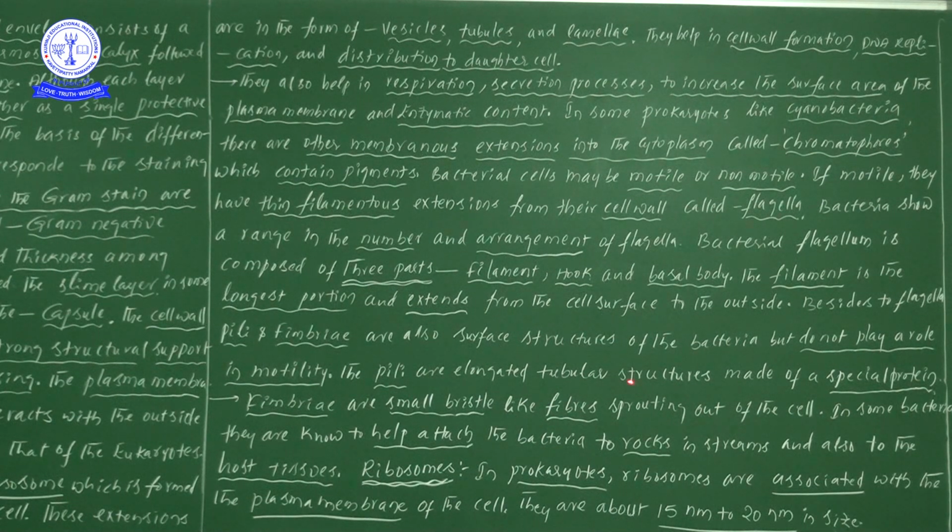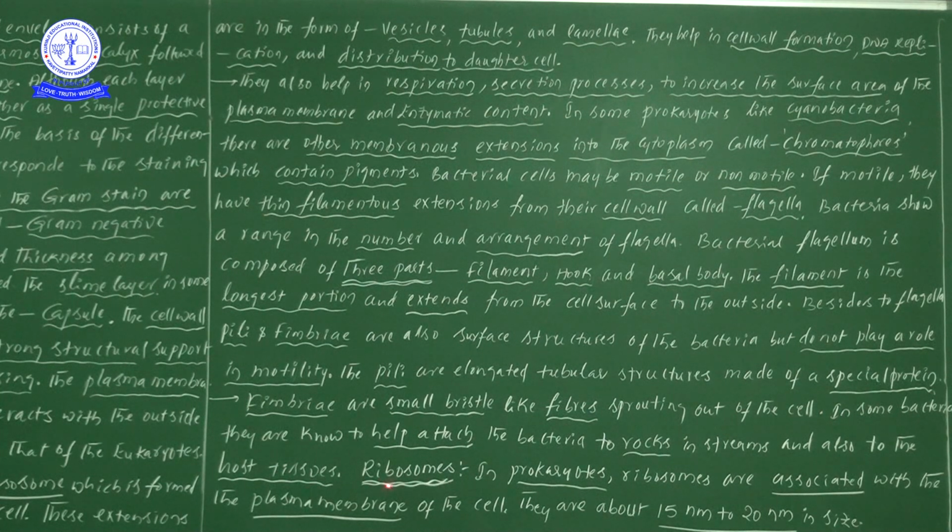Next, pili are elongated tubular structures made up of a single special protein. Fimbriae, if you take their structure, are small bristle-like fibers sprouting out of the cell. Some bacteria are known to use them to attach to rocks in streams and also to host tissues. The use of fimbriae is to get attachment or support from nearby substrata or host cells.